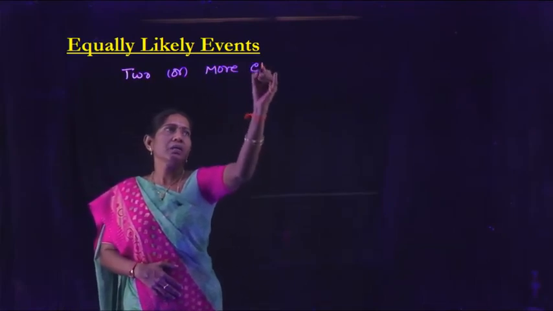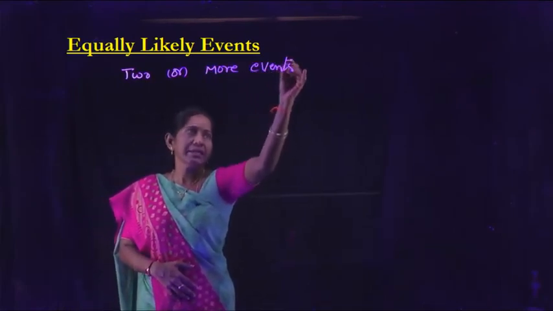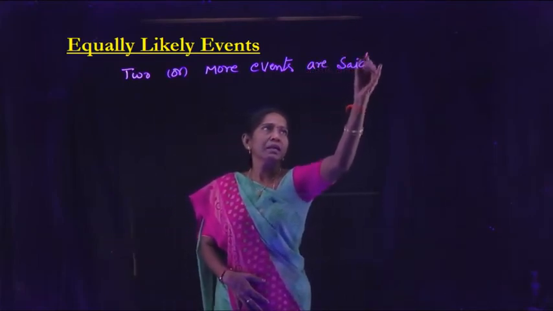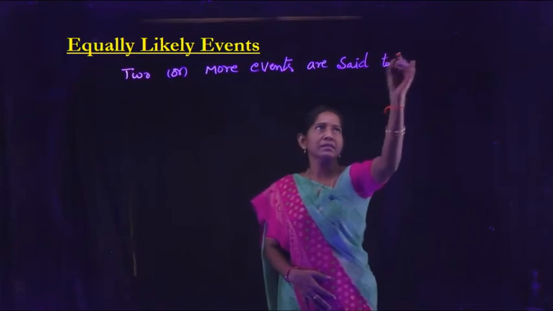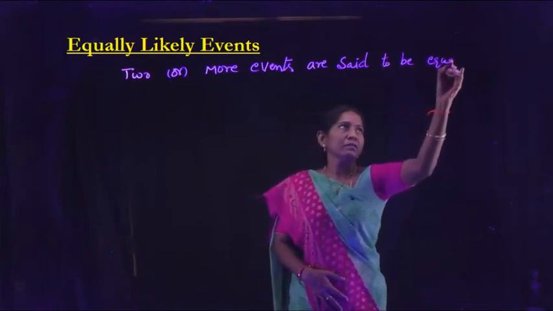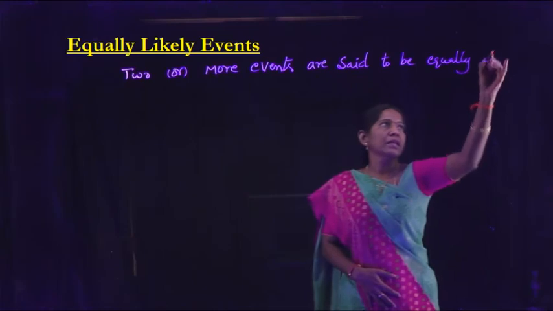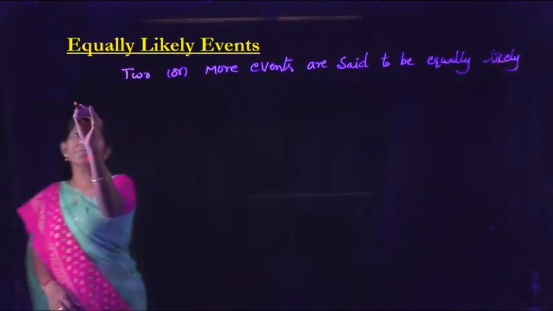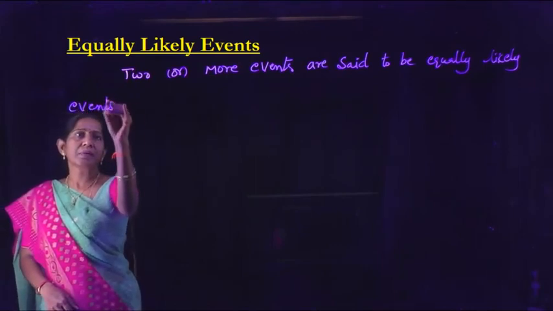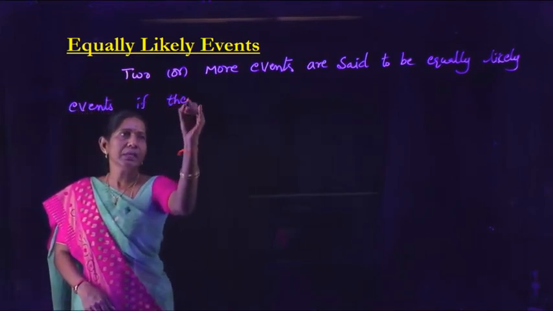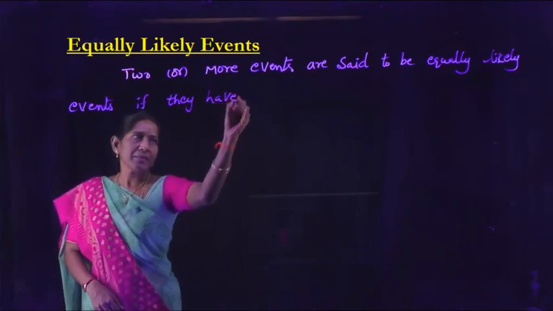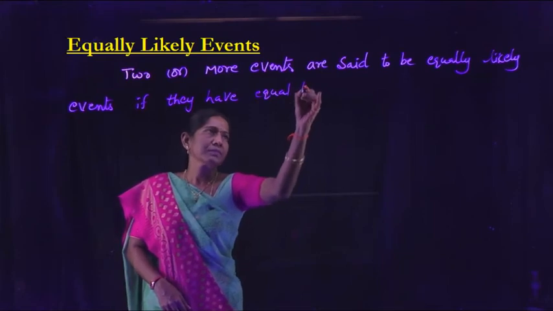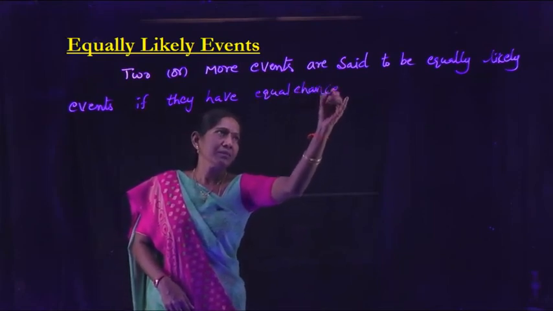Two or more events are said to be equally likely events if they have equal chance of happening.